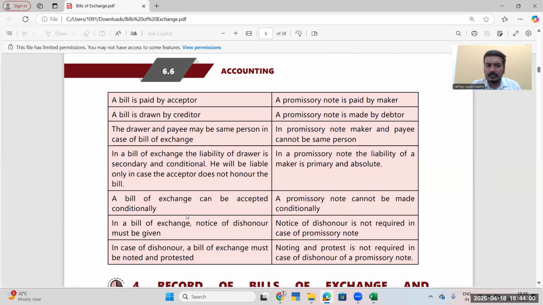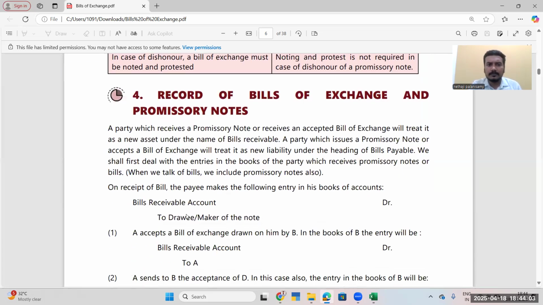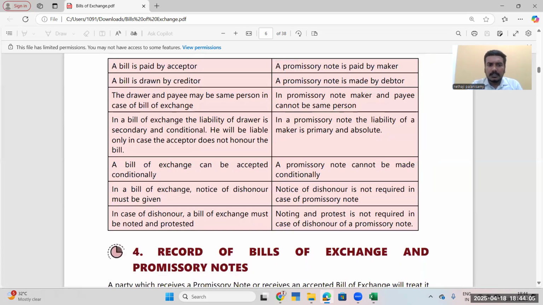Hope everyone got the clarity. If not, I'll explain once again. A bill of exchange can be accepted conditionally, but once the condition is fulfilled, it becomes unconditional. I will pay you 1 lakh if it has been given to me within so and so time. If the transaction has been completed as mentioned, then it becomes a bill. And once it is signed, it becomes unconditional.